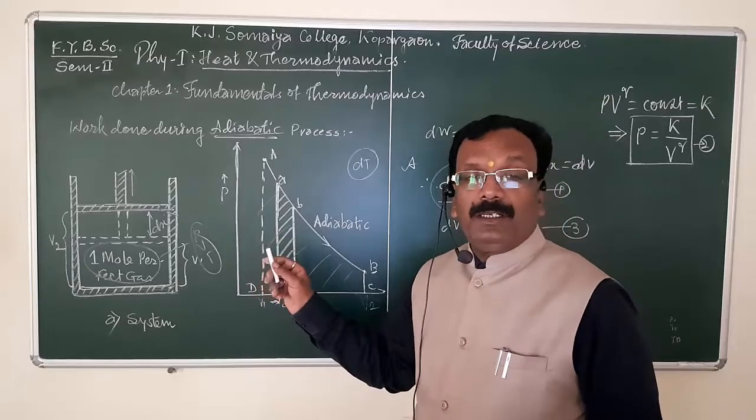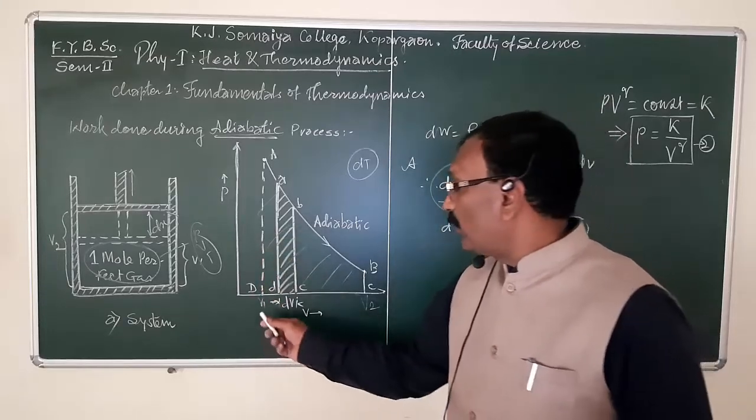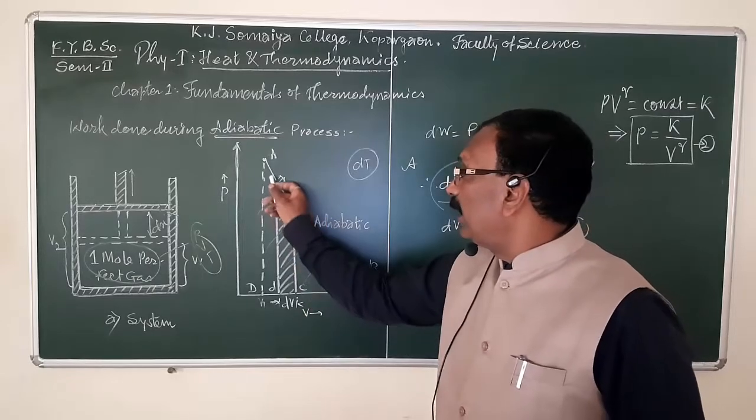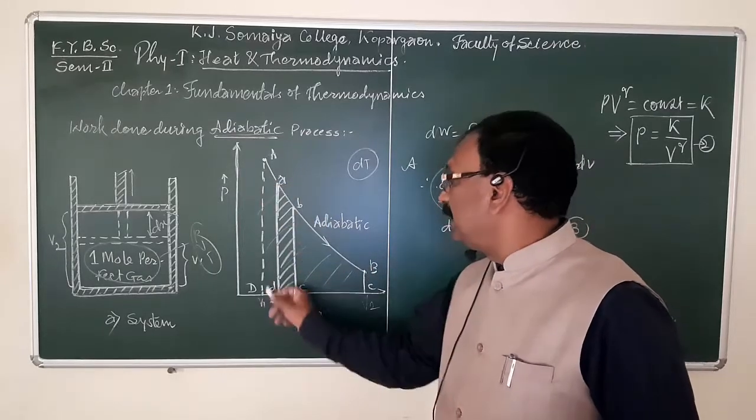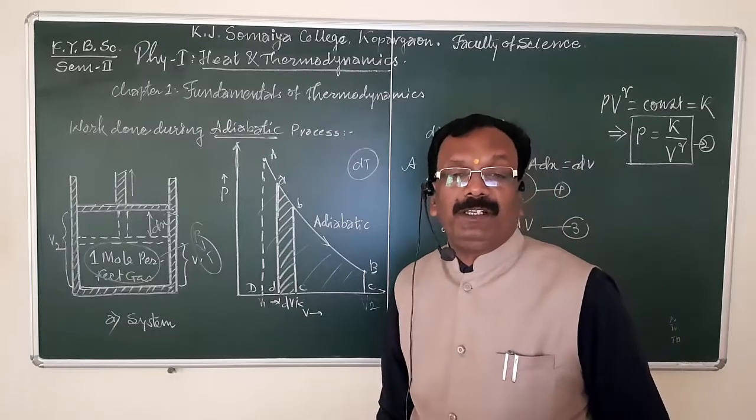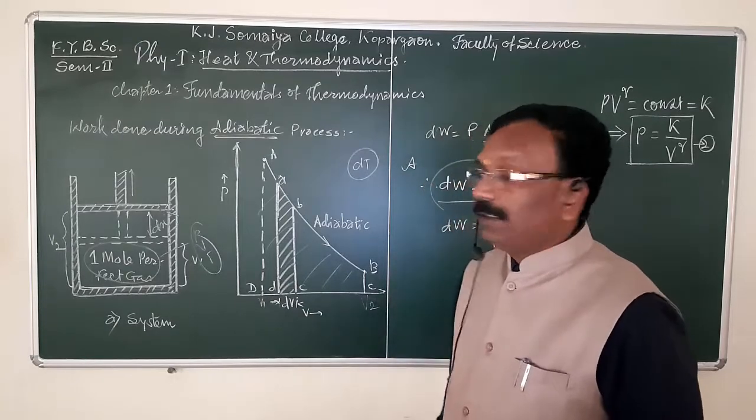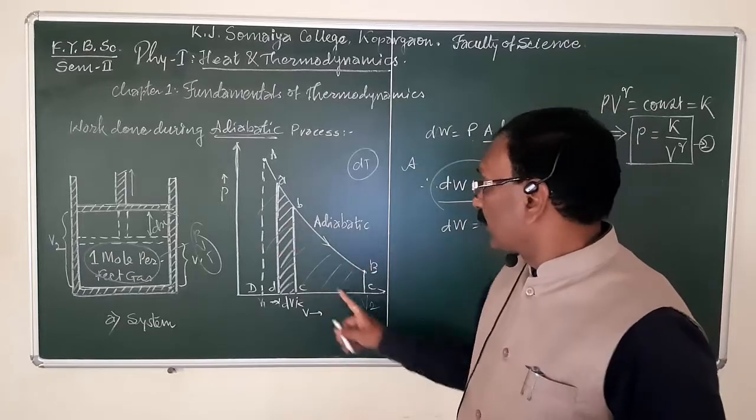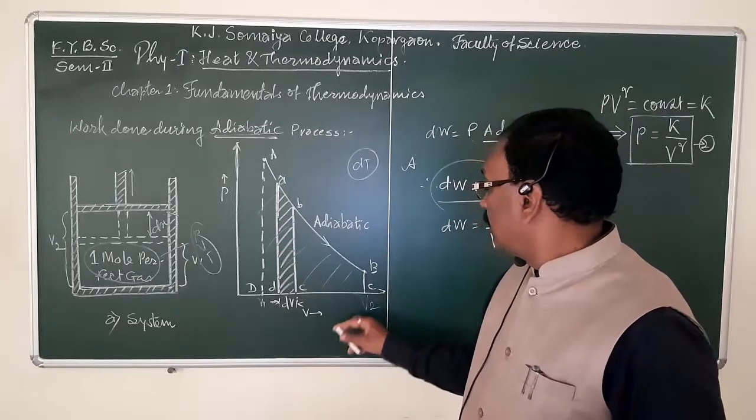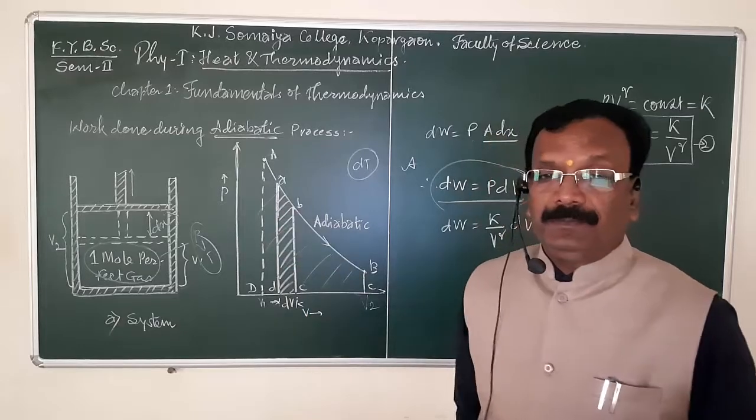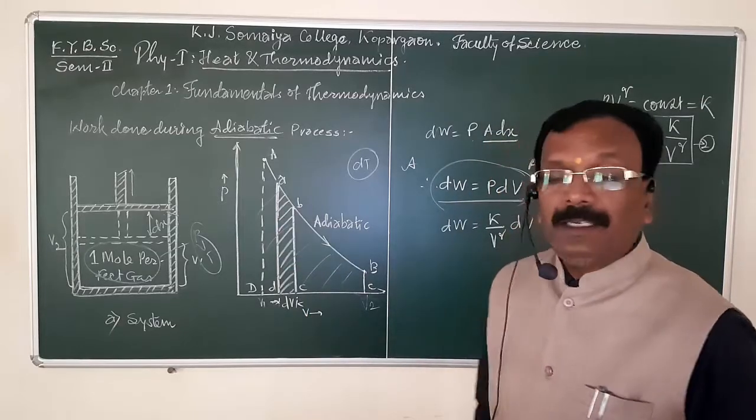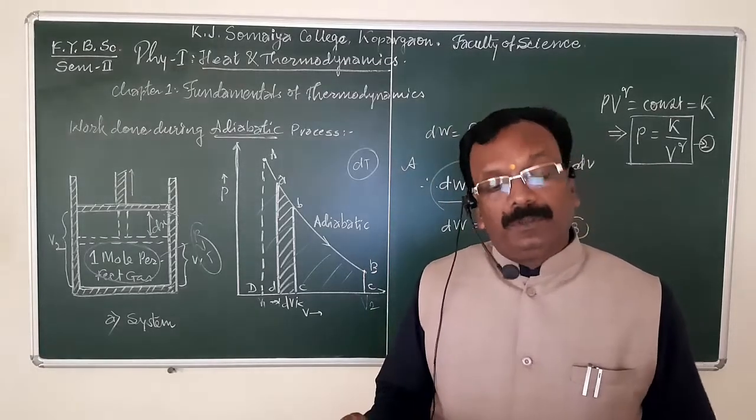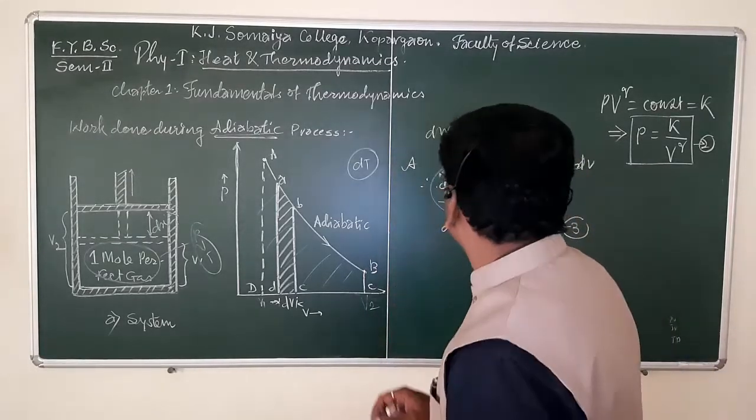The total work done when the gas expands adiabatically from volume V1 to V2 is given by the area ABCD. This is a closed figure between the ordinates AD and BC. Okay, AD and BC. And therefore, the total work done will be